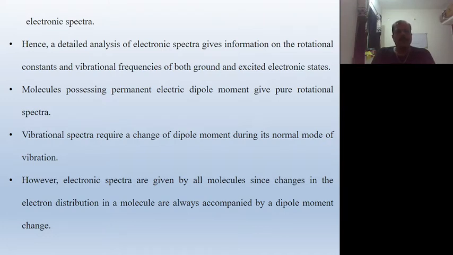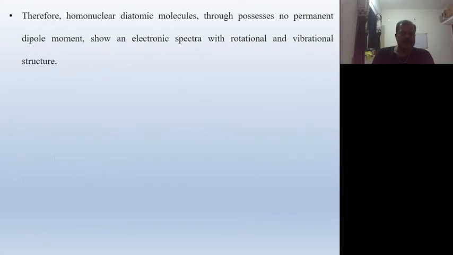However, electronic spectra are given by all molecules, since changes in the electron distribution in a molecule are always accompanied by a dipole moment change.